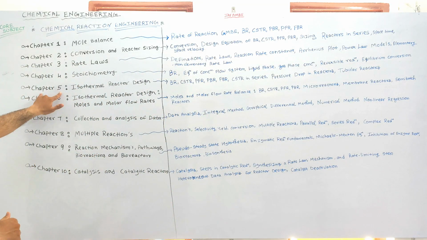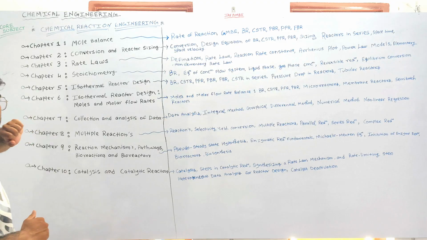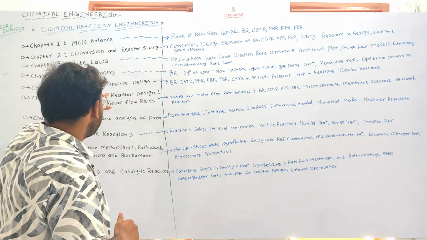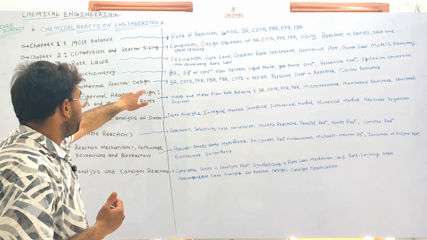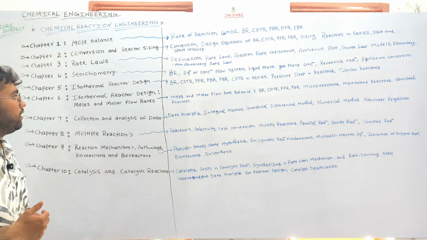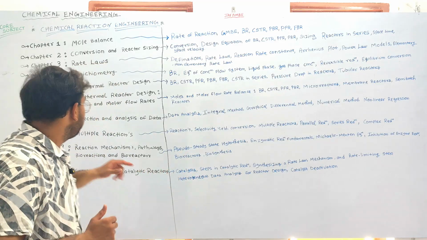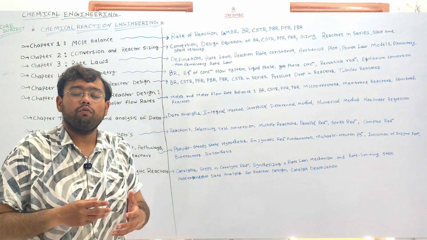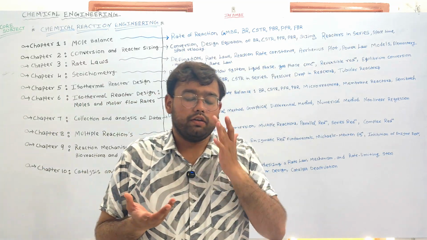Now in the fifth chapter, we'll understand the isothermal reactor design. Okay, so in the fifth and sixth chapters, we'll understand the designing of the industrial reactors.